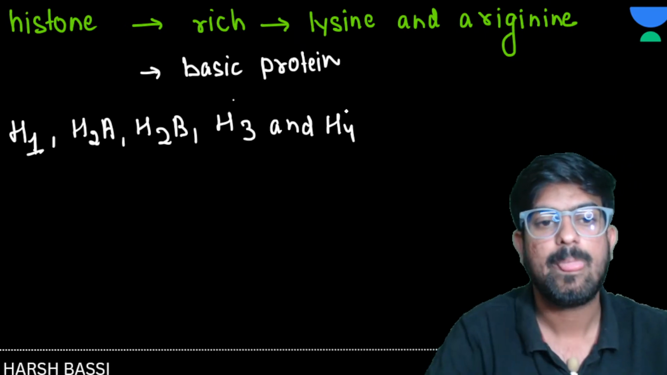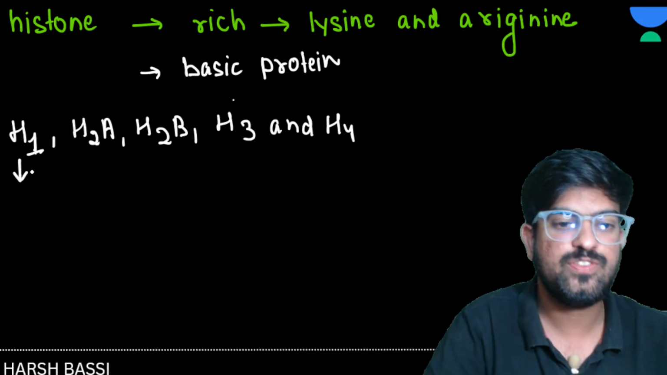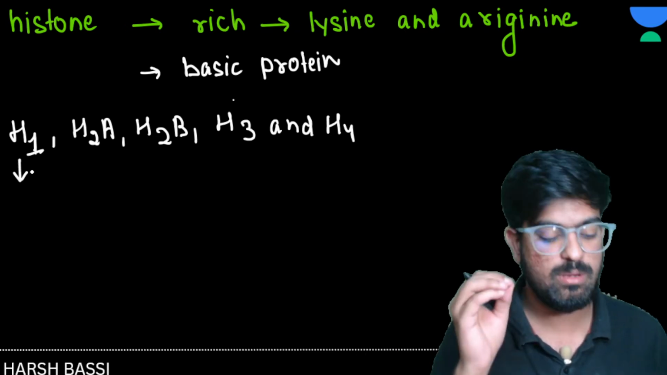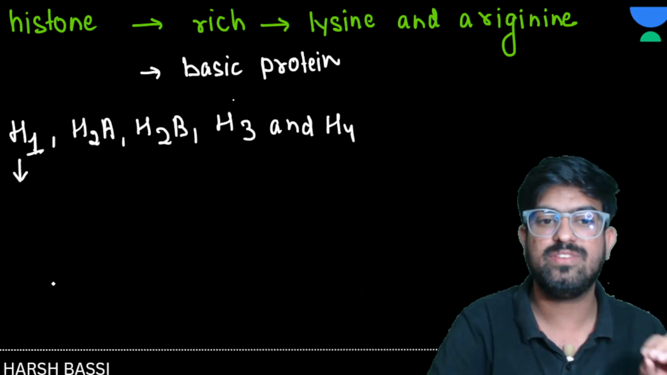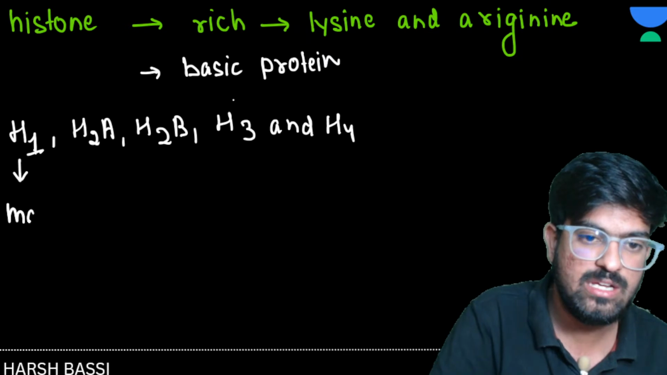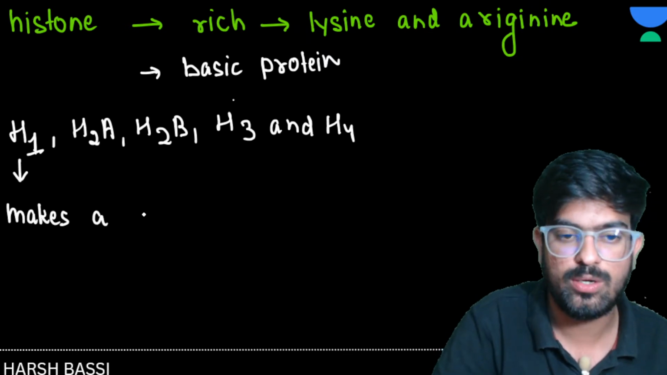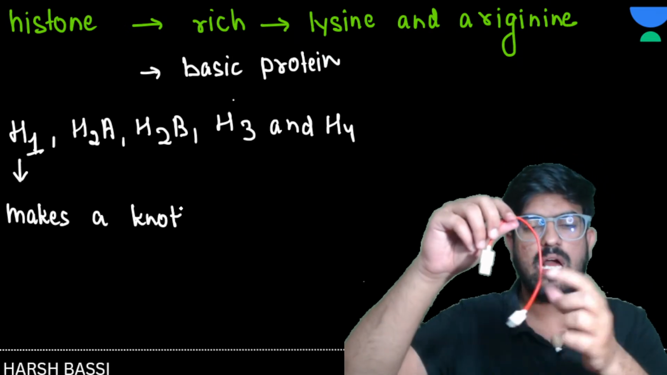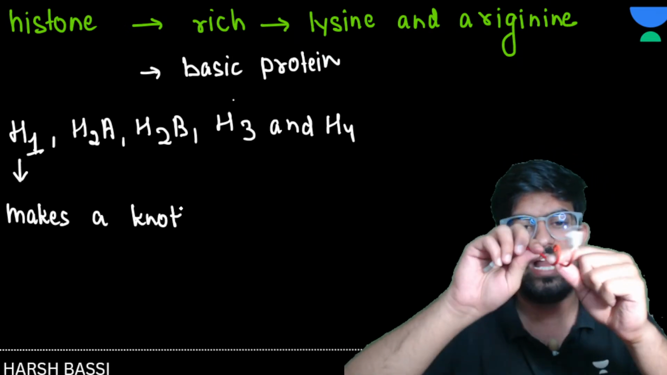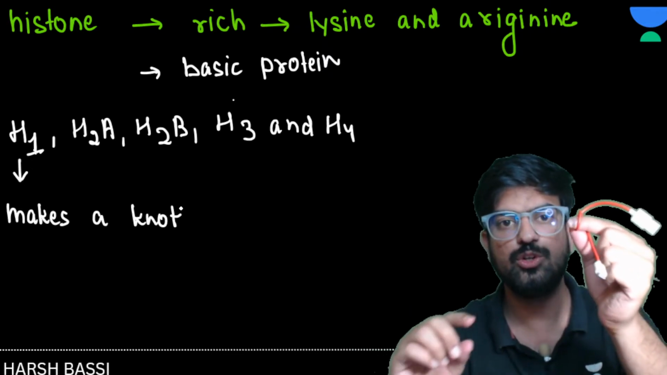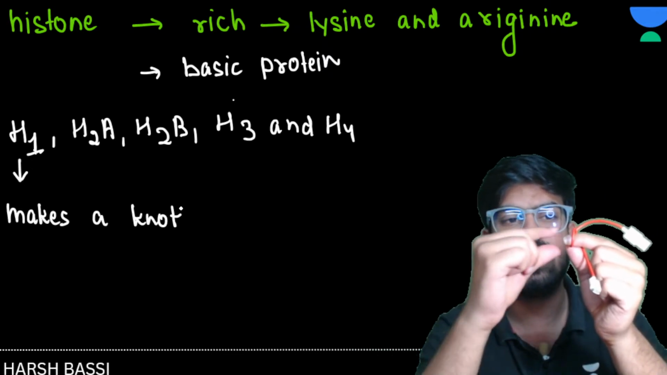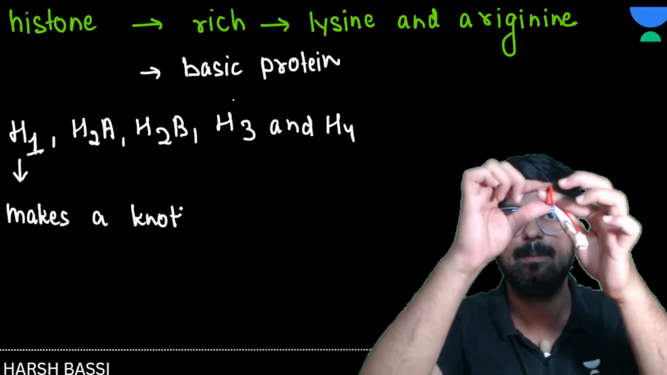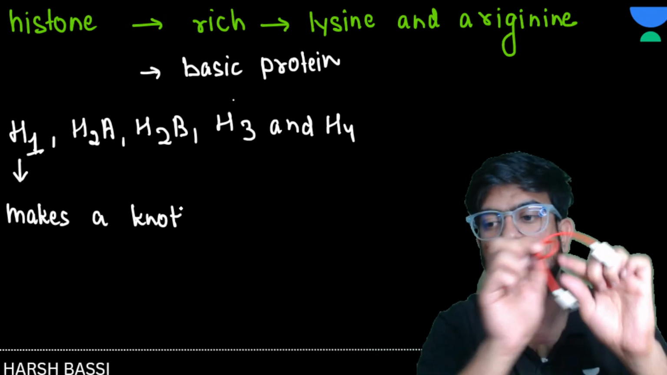Now H1, what does H1 do? Just remember that H1 is the kind of protein which makes a knot. See, we took this example, right? This was the histone protein. If you tie it like this and leave it, it will open. So H1 comes and sits here so that this knot does not open.